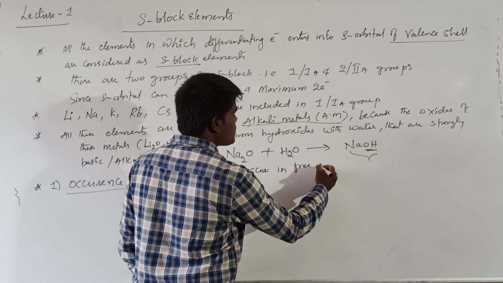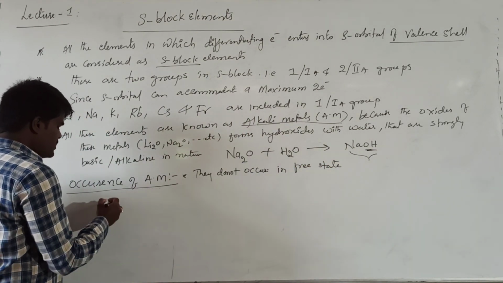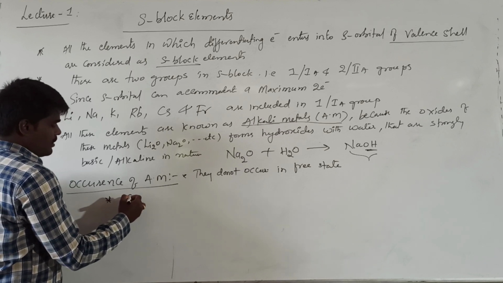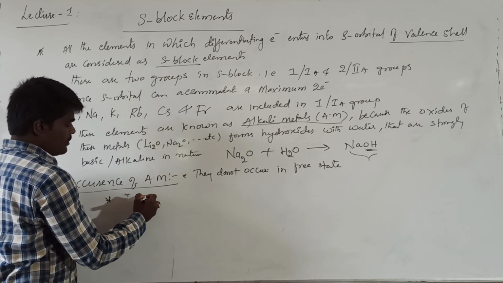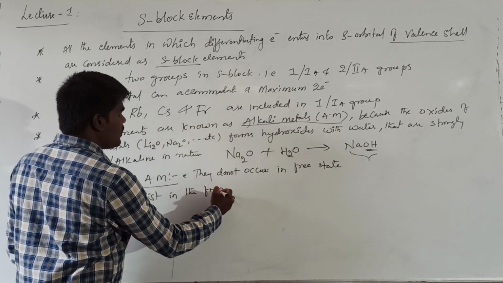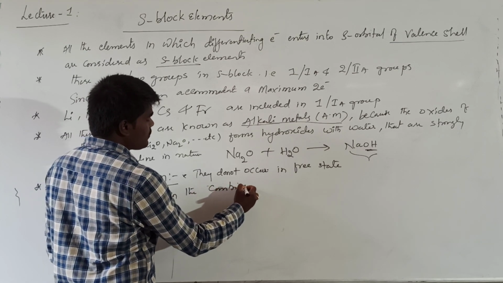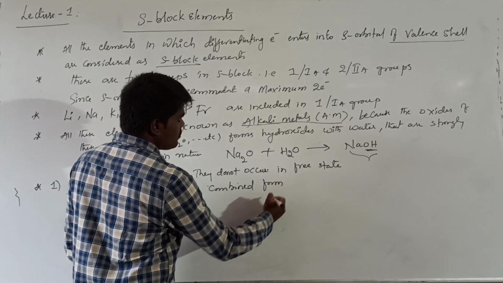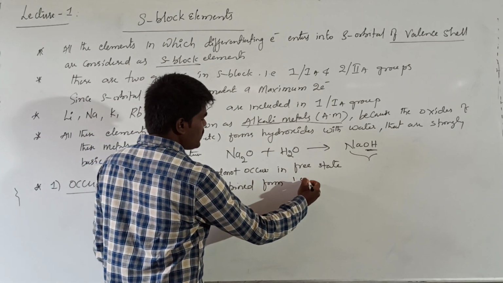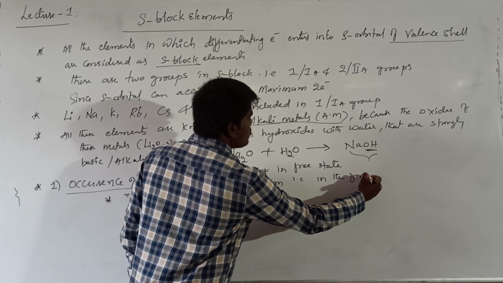What is meant by free state? In the elementary state. How do they exist? They exist in the combined form, that is, in the form of their salts.